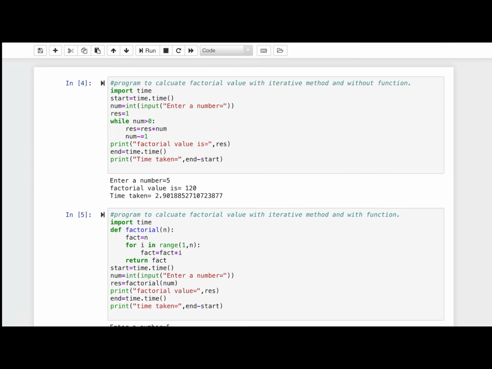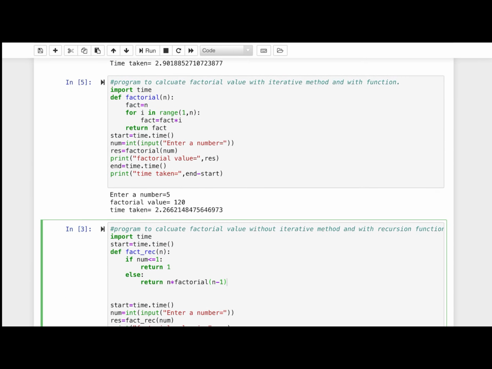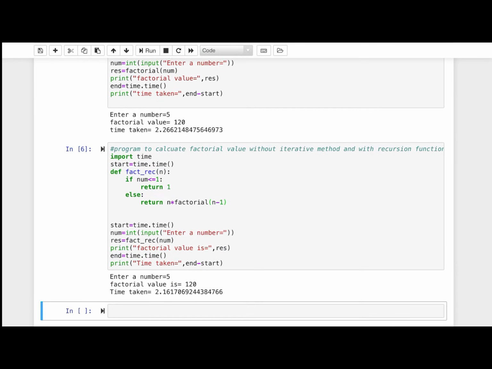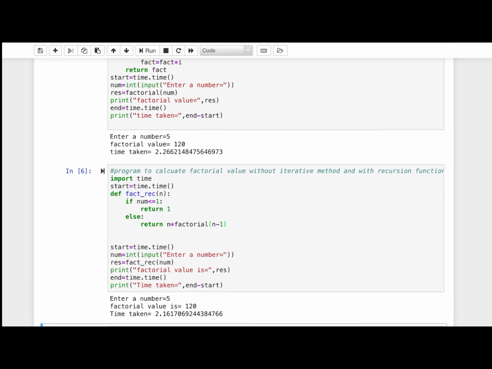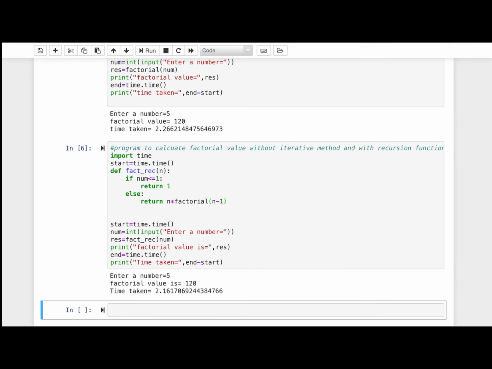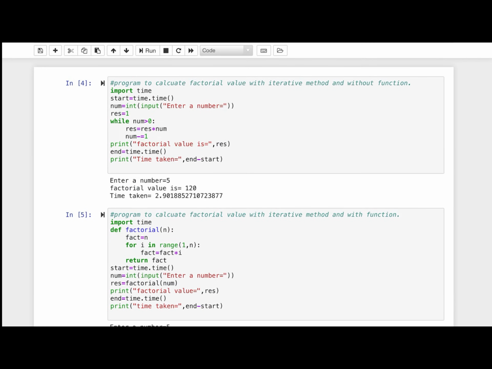While in the first one it is taking 2.90 seconds, and in the last one it is taking 2.161, while the number is very small, only 5. And again we conclude that the recursive method is taking much less time than the non-recursive methods, the normal iterational approach.